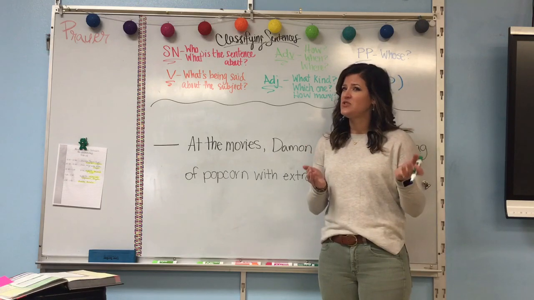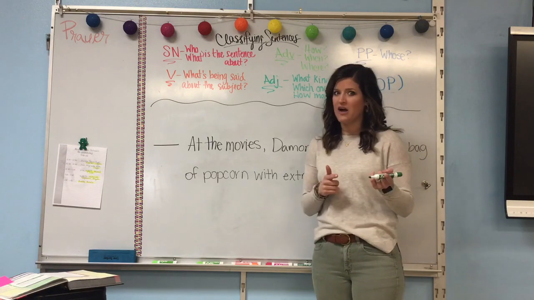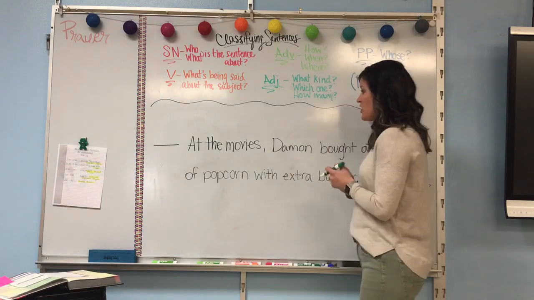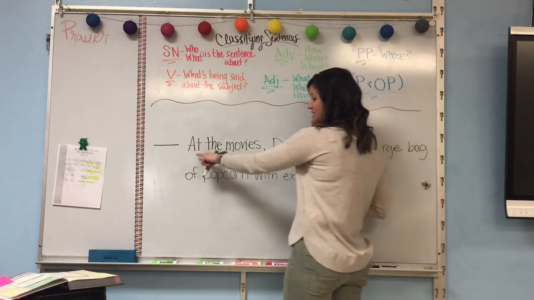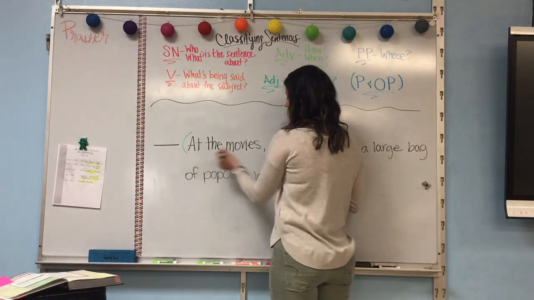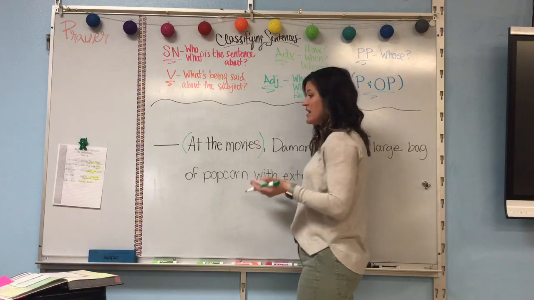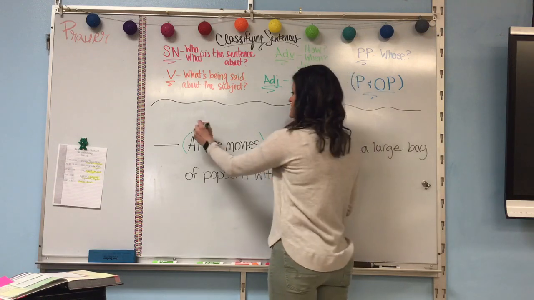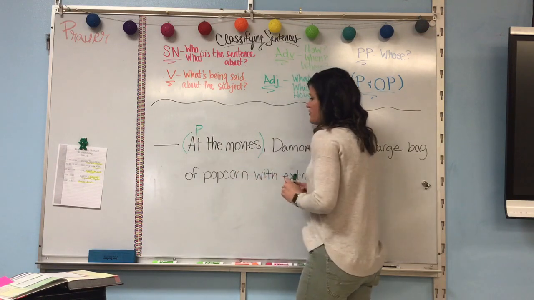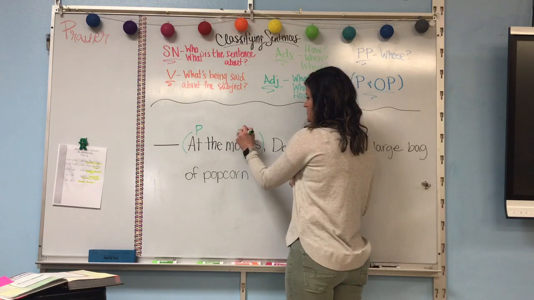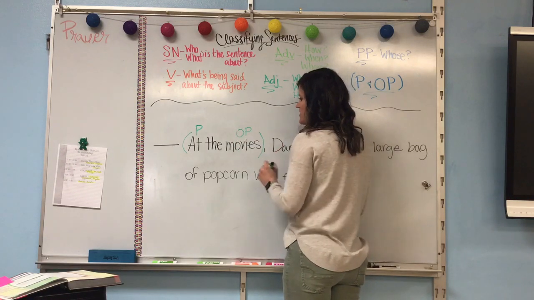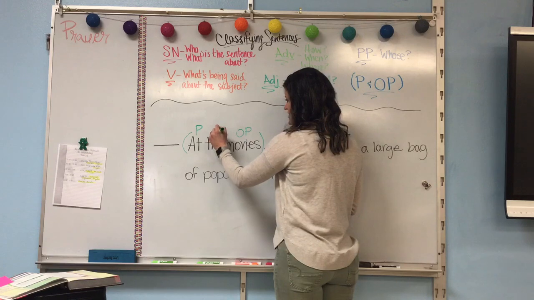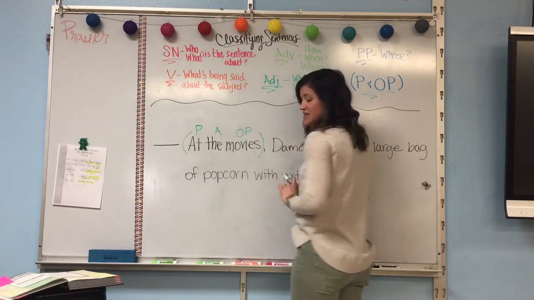So this is a great one to do that with, because you're going to notice there are a lot of prepositional phrases. So the first one I see is "at" is a preposition. So I'm going to put my parentheses, at what? At the movies. At is my preposition. Movies is my noun, so that's my object of the preposition. And then "the" is an article adjective. So we have that done already.